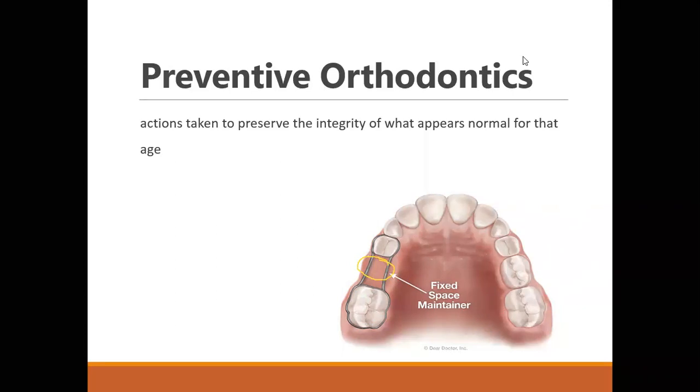So what did the orthodontist do? He prevented the problem, the future problem which he was suspecting to arise. He preserved the integrity of the arch. He did not allow any tooth to drift into the space of a tooth which did not arise yet. This way, malocclusion is prevented.